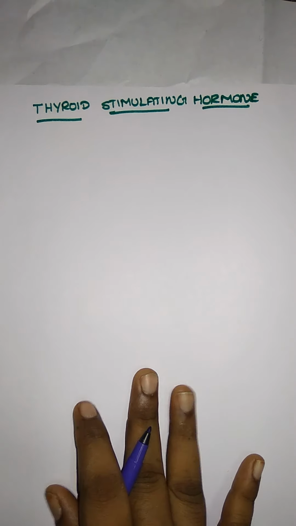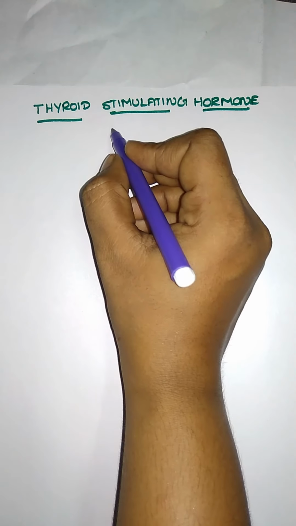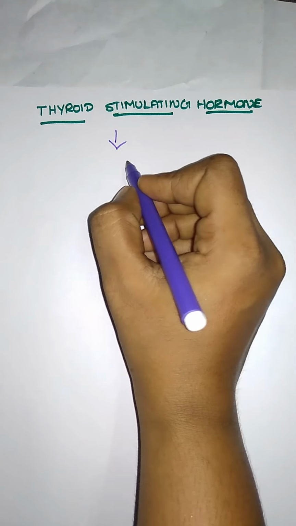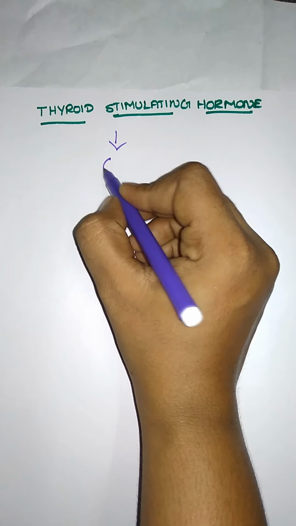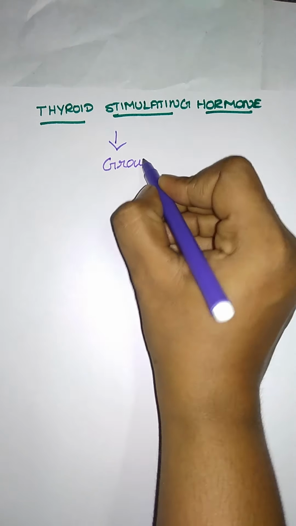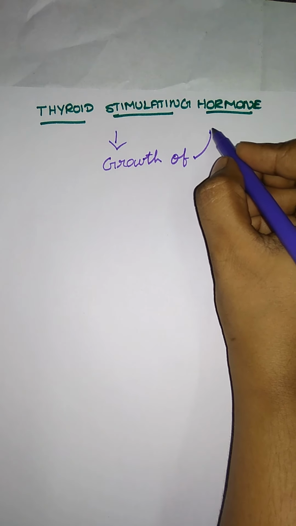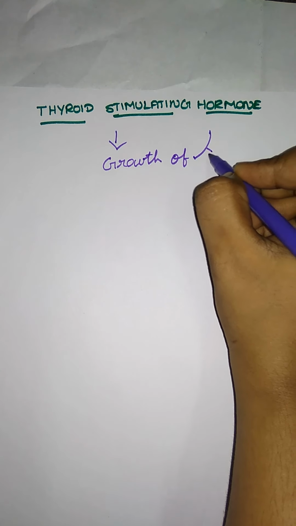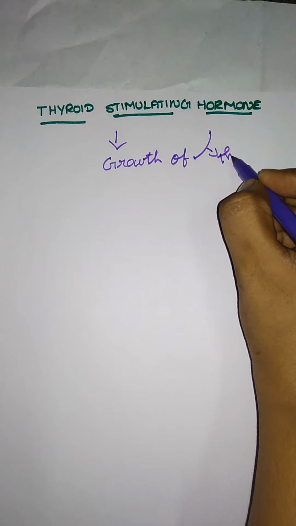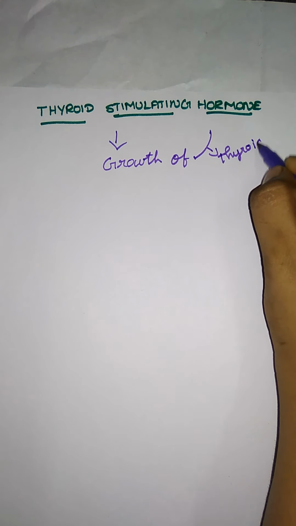The first one, thyroid stimulating hormone, is responsible for the growth of the thyroid gland.